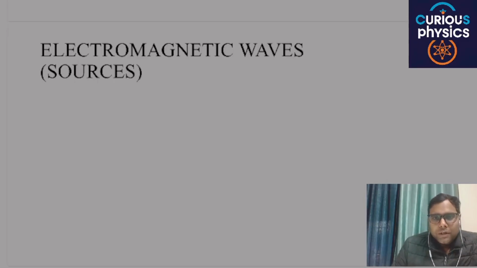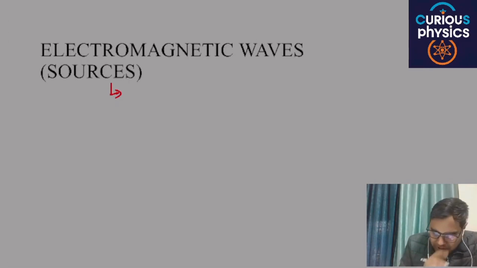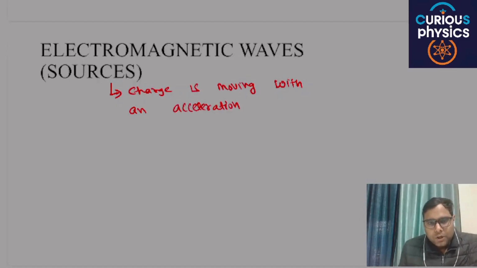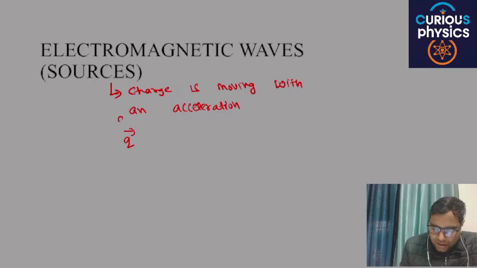So we have studied the concept that a static charge will produce an electric field, and if a charge is moving with a particular velocity v, that will produce a magnetic field, okay. Now if a charge is moving with an acceleration, let's say any charge is moving with acceleration a,